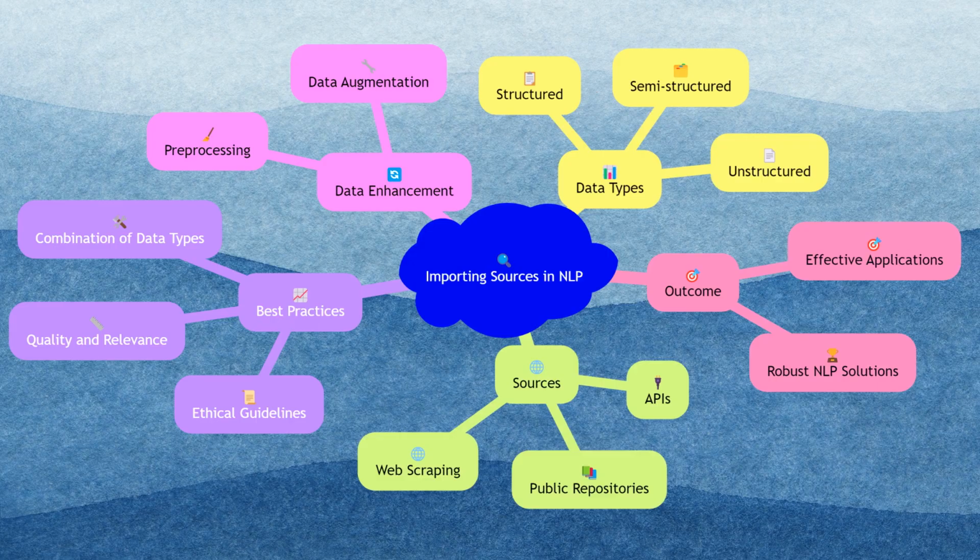In conclusion, importing sources is a foundational aspect of implementing NLP solutions. The quality, diversity, and relevance of data sources directly impact the performance and reliability of NLP models. Best practices include using a combination of structured, unstructured, and semi-structured data, leveraging public repositories, employing web scraping and APIs, and adhering to ethical guidelines. Pre-processing and data augmentation are crucial steps to enhance data quality. By following these best practices, practitioners can build robust and effective NLP solutions that meet the needs of various applications.